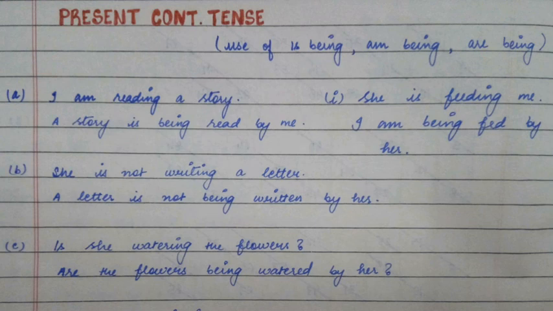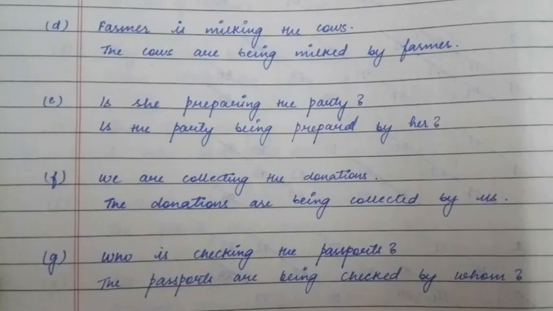Next example, she is feeding me. Me will be changed to I am. I am being fed by her. Feeding, the third form of the verb is fed. Moving on to the next example, farmer is milking the cows. Farmer is the subject, is milking is the verb, the cows are the object. So the cows are being milked by farmers. Over here we are using are because the object is in plural form.